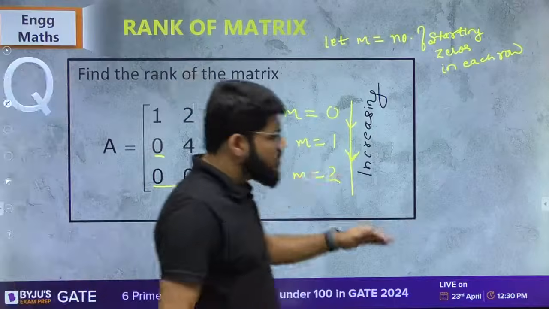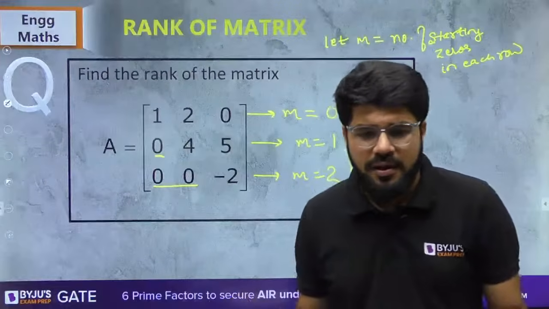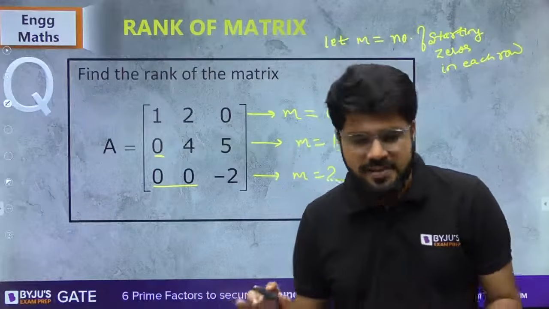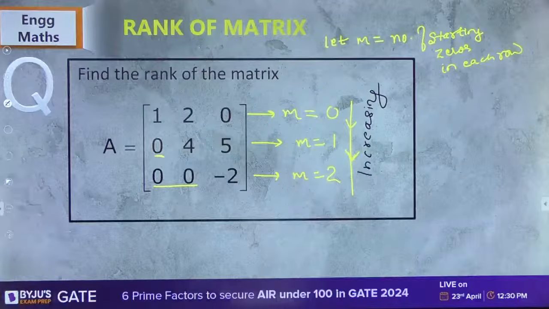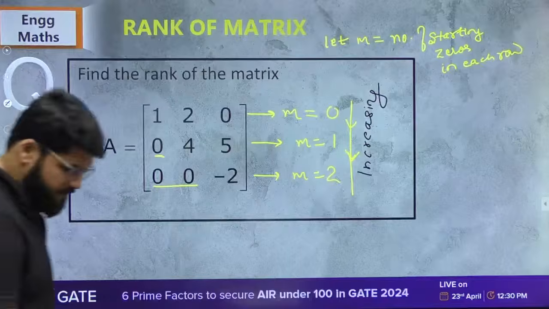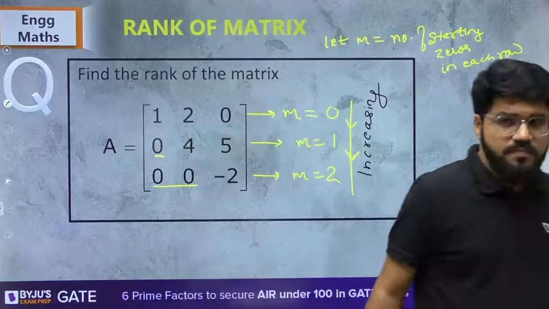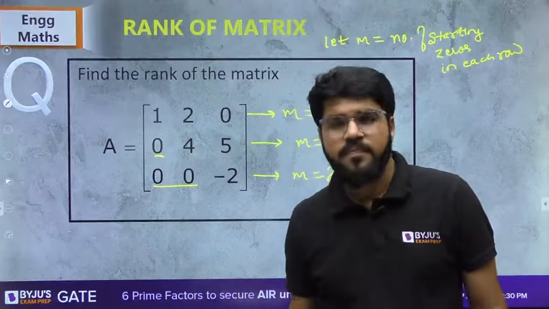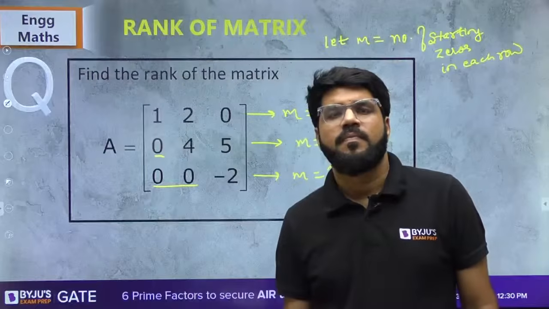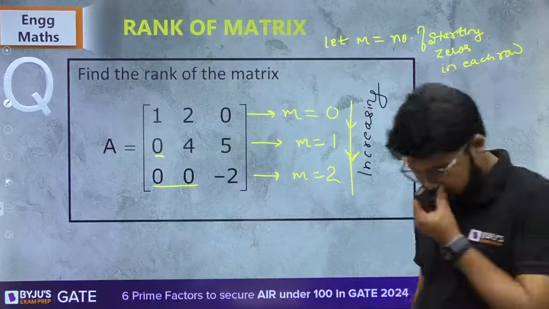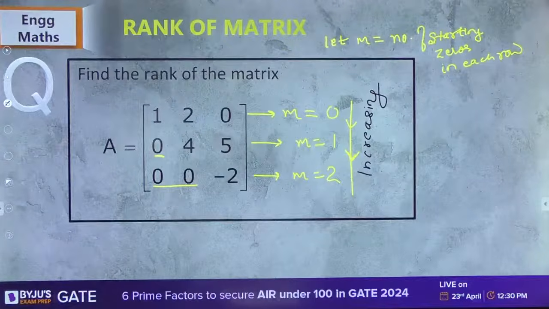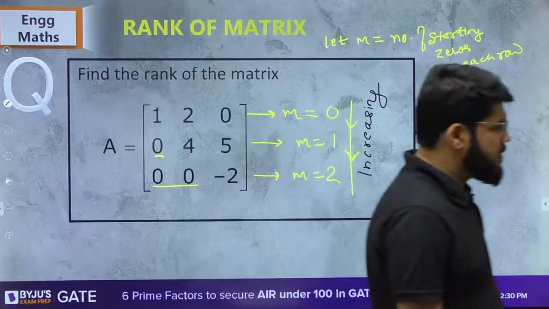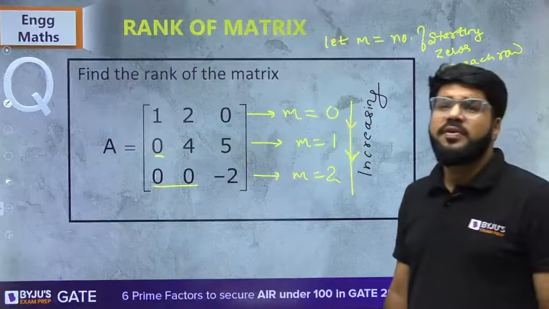So the number of starting zeros are following increasing order. Clear, everybody?